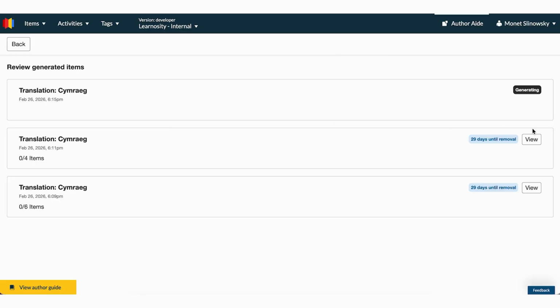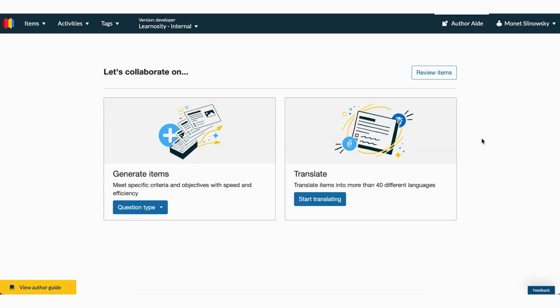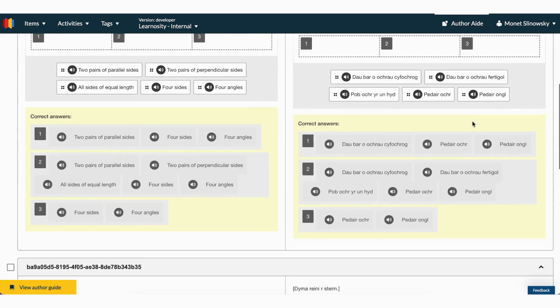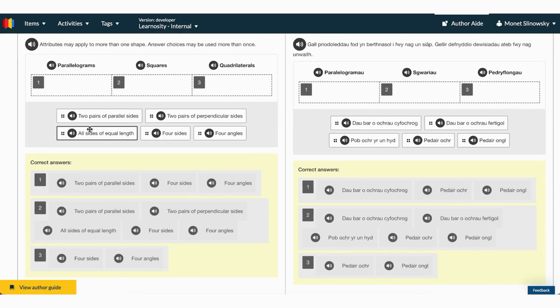Now this is going to run a task. We can click on the View Running Tasks. It takes a couple of minutes. So we can go and view that. We have the English version over here on the left-hand side and the Welsh version over here on the right-hand side to make it easy to compare.